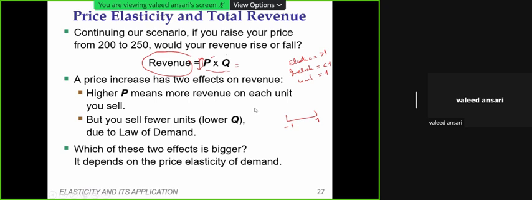So, in order to analyze this thing, we have to understand this equation. Revenue depends on P into Q. Okay.